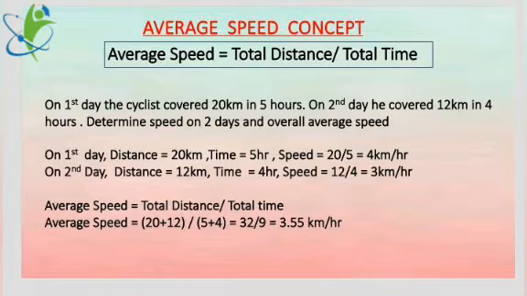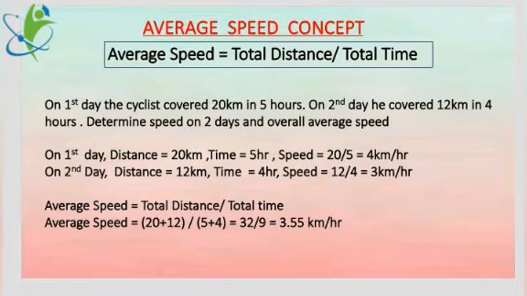Second day, again distance is 12 kilometers, time is 4 hours. Divide the value 12 by 4. You get 3 kmph, 3 km per hour is the speed. Now, if you observe the two values, the first speed is 4 km per hour, second 3 km per hour. To find the average speed, get the total distance 20 plus 12 divided by total time 5 plus 4.